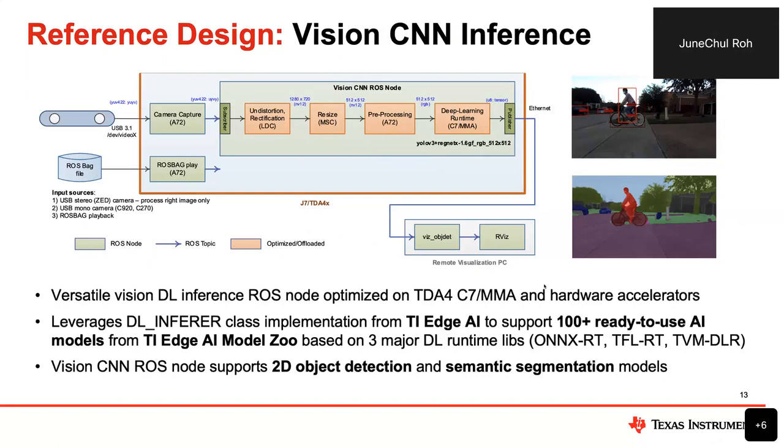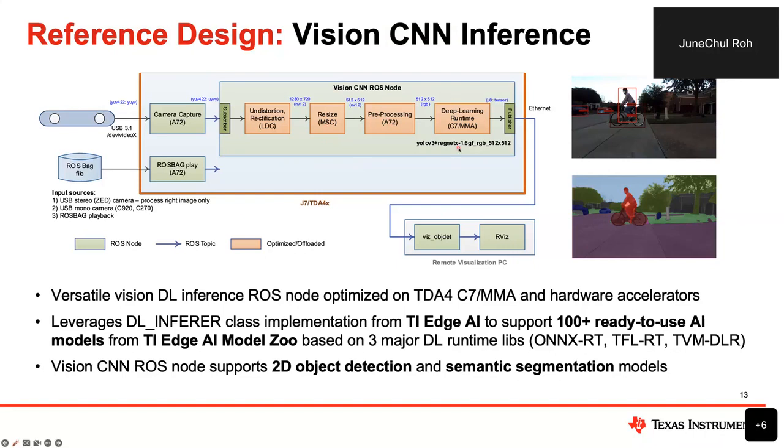We convert everything into binary, and the model artifact is ready to use on the TDA4. So LDC and MSC and the pre-processing, which sometimes does the normalization for the deep learning model, subtracting the mean and applying the scaling.